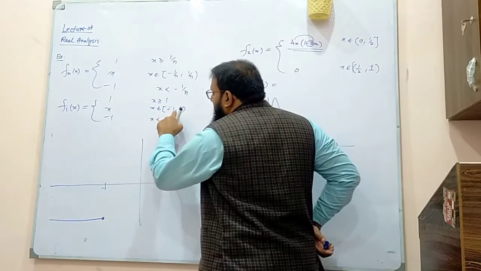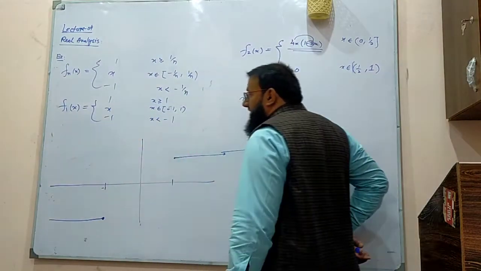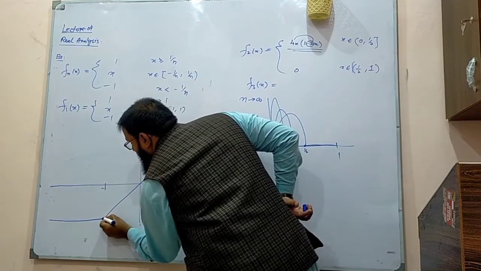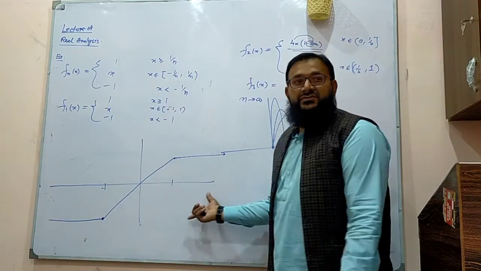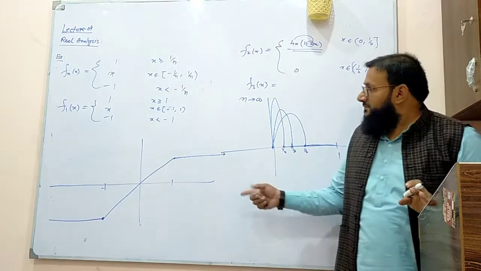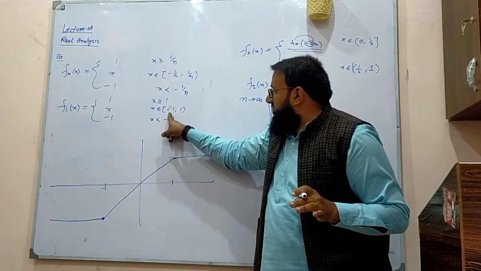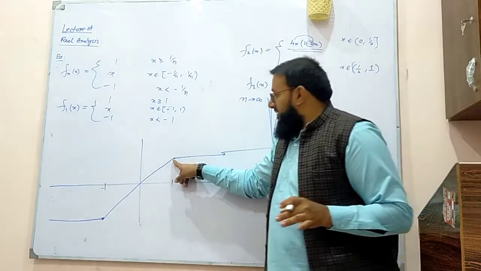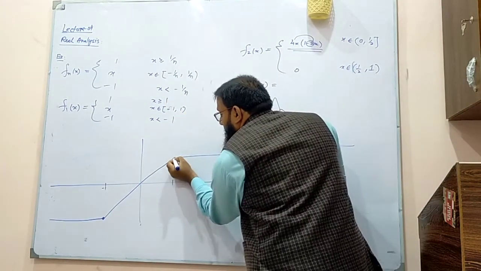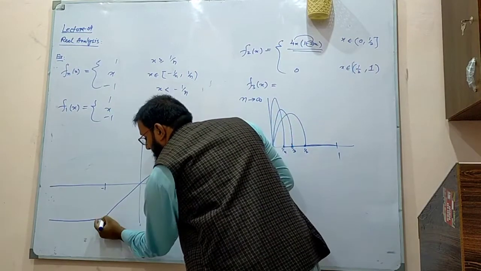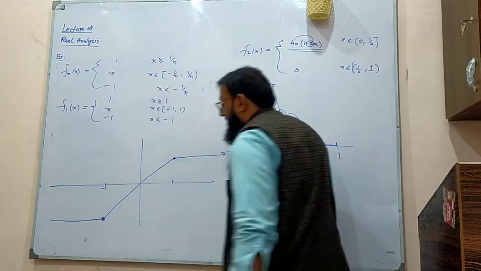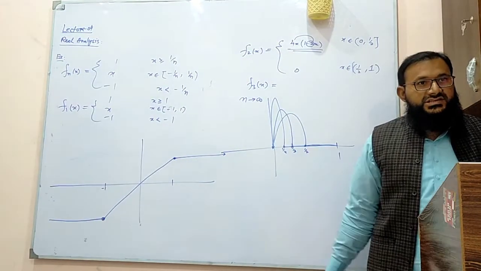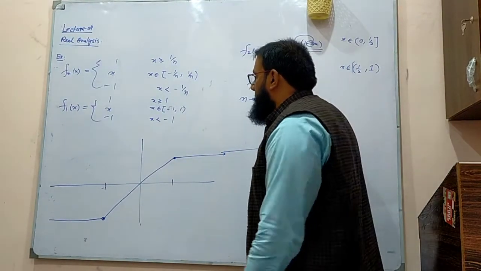And exactly between this interval, the value of the function is x. And you know very well x is just a line. It goes like this. Is this a graph? This belongs to minus 1. It is open from here. But this one is included in this one. Okay, so there would be no problem. This is the graph which is a continuous function. And I think it is continuous. It is not differentiable, but it's continuous.